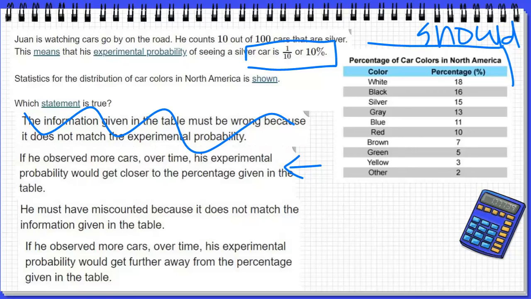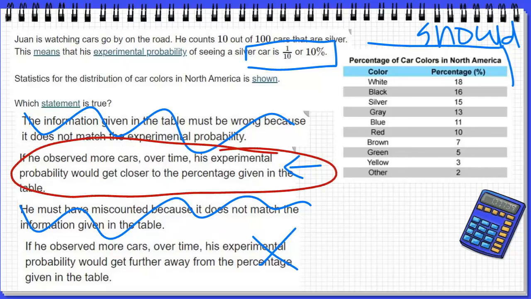He must have miscounted because it does not match the information given in the table. That's not right. He did not miscount. And then if he observed more cars over time, his experimental probability would get further away. Well, that doesn't sound right either because the more he observes, the more his experimental probability should match the theoretical. So we are going to say if he observed more cars over time, his experimental probability would get closer to the percentage given.